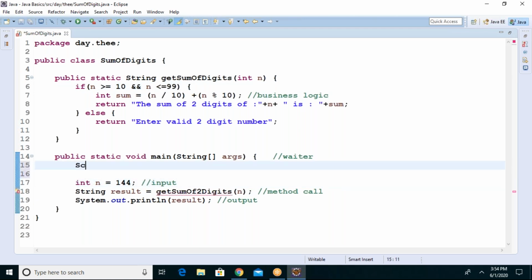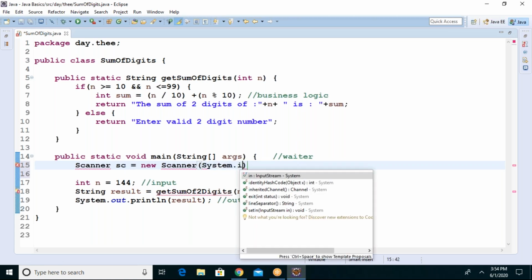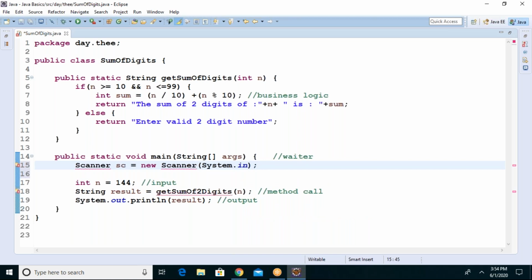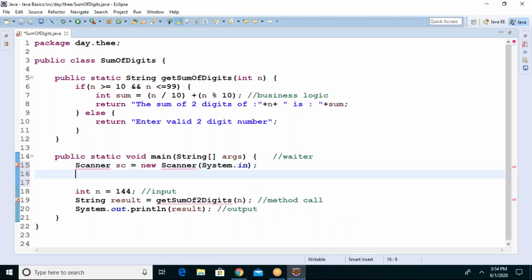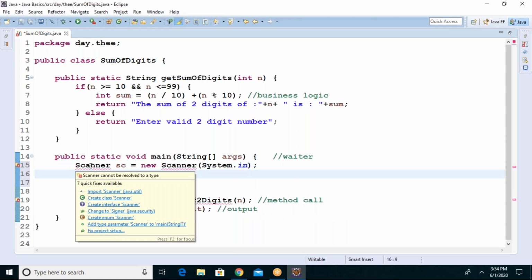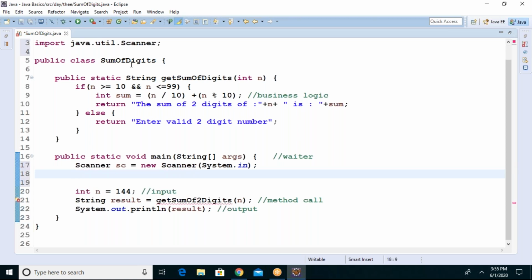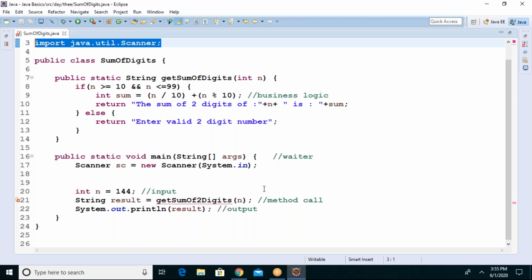I will add the Scanner class here. Scanner sc equals new Scanner(System.in). See guys, I need to import, because why is it getting an error, I told you. Scanner class is under which package? Java.util package. So you have to import this. Once you import only it will work, otherwise it won't work. Save it.